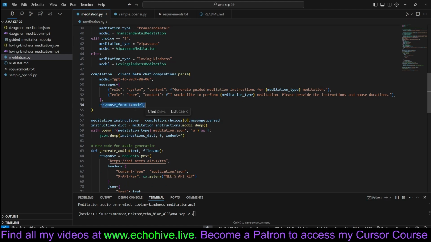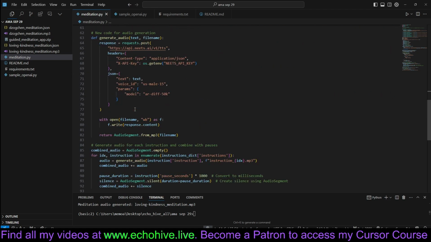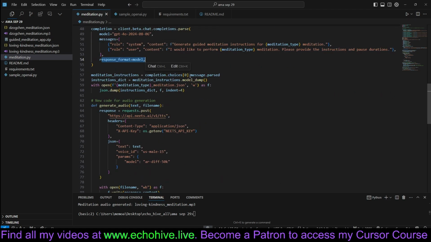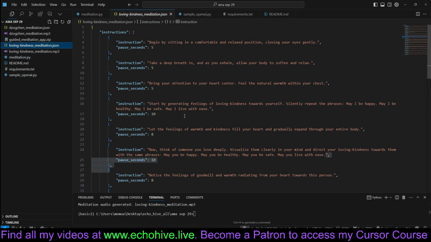Pydantic schemas are called models. The only other thing is when you are extracting this, you have to extract it like this: completion choices message dot parsed. This is going to give you a Pydantic object. Because it's a class or object, it has methods, and you can convert it to JSON by just calling model.dump on it. It also has other methods like to dict, and I believe model dump JSON. Model dump works, it converts it to JSON. That's how we are able to save the instructions here.